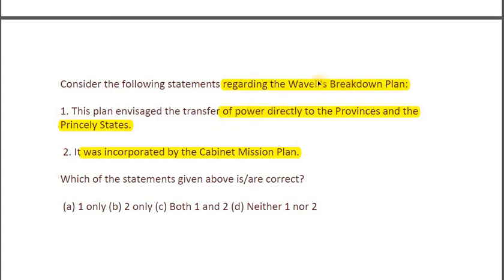So that's how the country would be broken down into two. So this was the plan, and we know nothing of this sort happened. So the Cabinet Mission Plan did not incorporate any such weird idea.